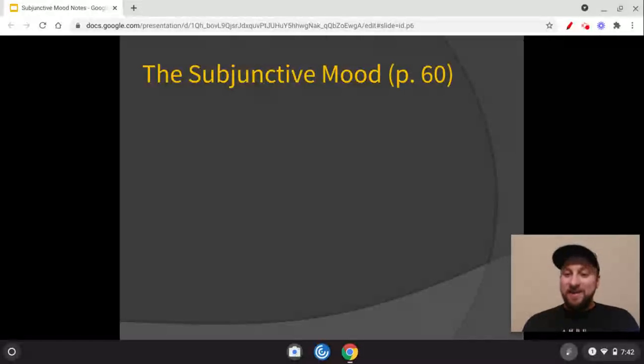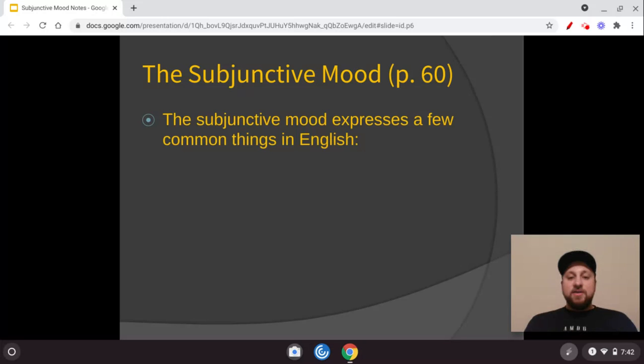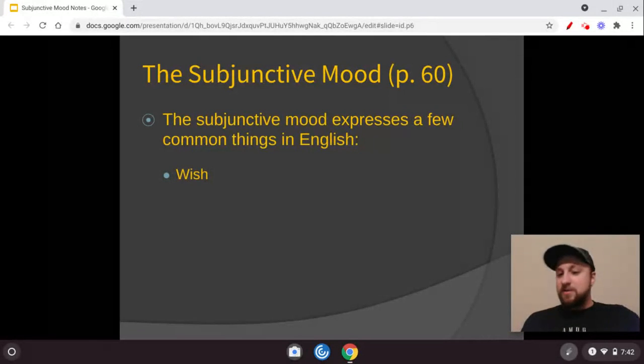So finally, we get done with participles and we move on to a new, really overarching grammatical concept, which is the subjunctive mood. So let's start in English. The subjunctive mood expresses a few common things in English. We use it every day.